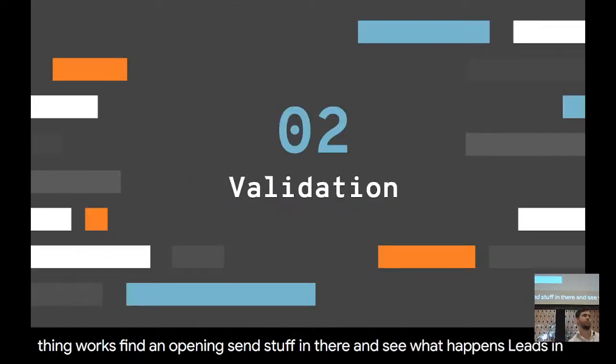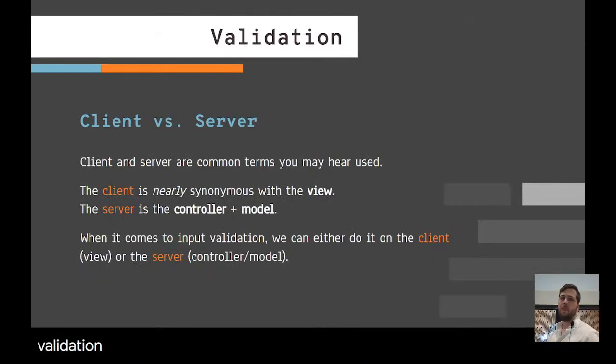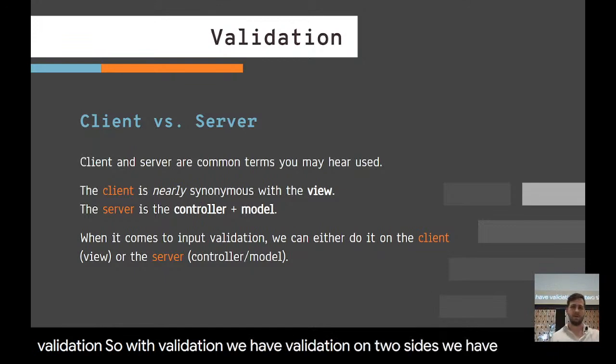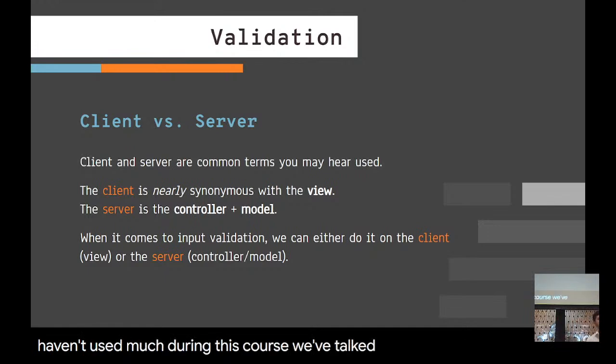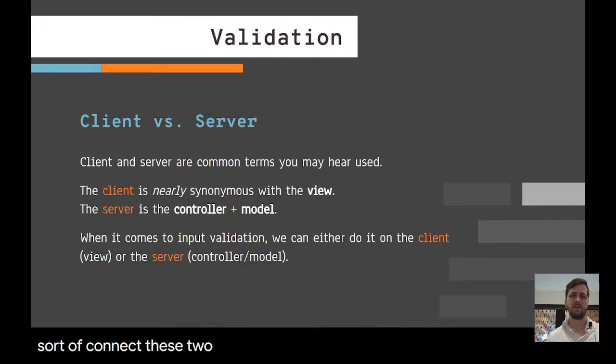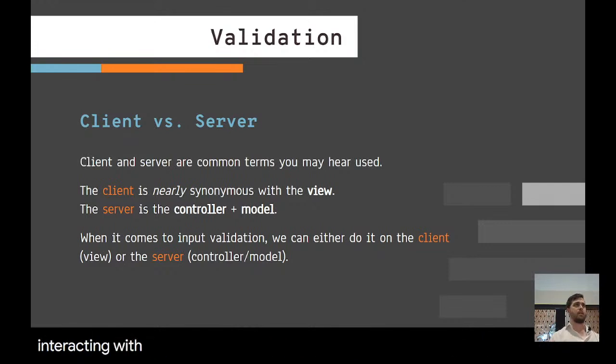And so that leads into validation. With validation, we have validation on two sides. We have the client side and then we have the server side. Client and server are two terms we haven't used much during this course. We've talked in terms of MVC. To connect these two pieces, the client is basically synonymous with what we consider the view. So like the HTML, the viewable part that the user is interacting with, is the client.